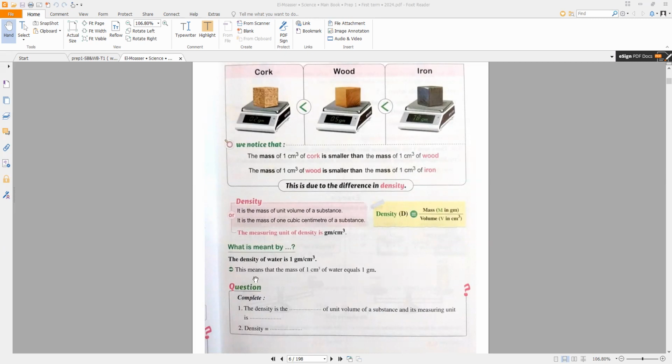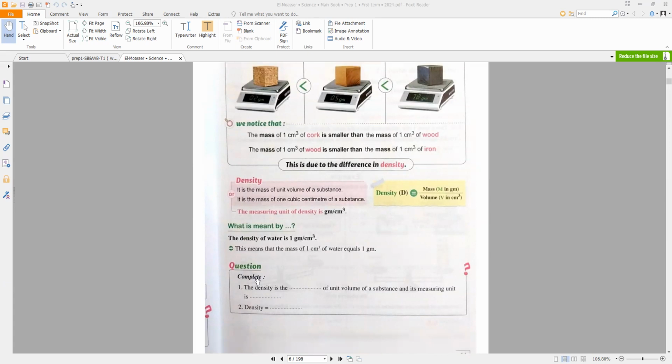This means the mass of 1 cubic centimeter of water equals 1 gram, because in the question the quantity is the density, and the measuring unit of density is gram per cubic centimeter. When I answer, I will say the mass of 1 cubic centimeter of water equals 1 gram. Because I say mass, I write 1 gram.